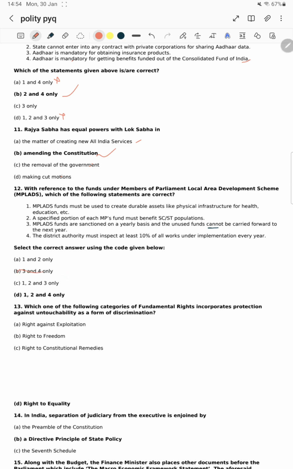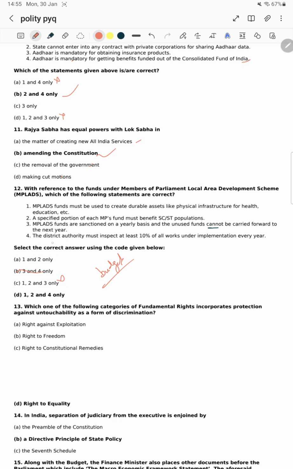Next, MPLADS funds are sanctioned on a yearly basis, and the unused fund cannot be carried forward to the next year. No, sir. In the budget, what happens if you didn't use the fund? It lapses and cannot be carried forward. But not in MPLADS. In MPLADS, the funds can be carried forward to the next year also. Okay, they can use it. That means statement 3 is wrong.